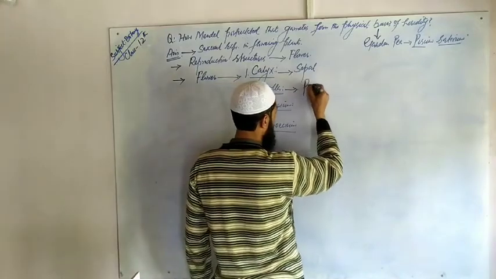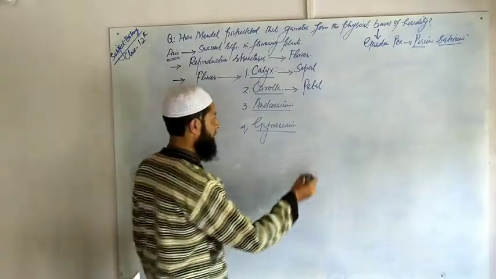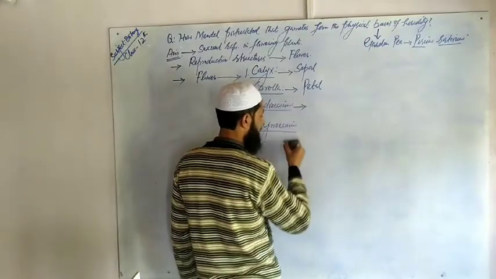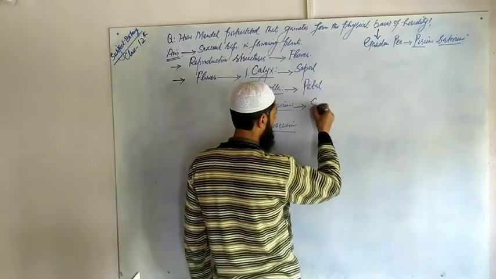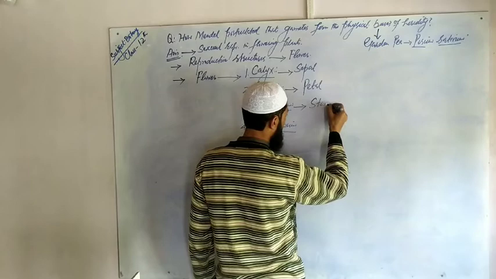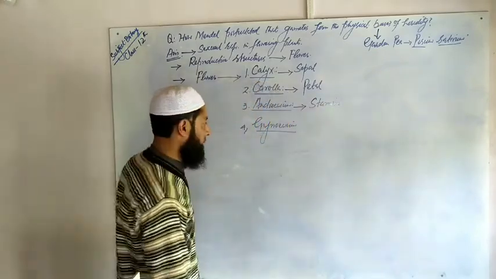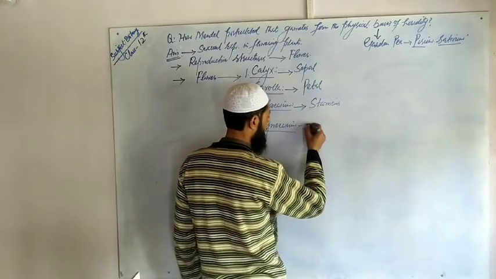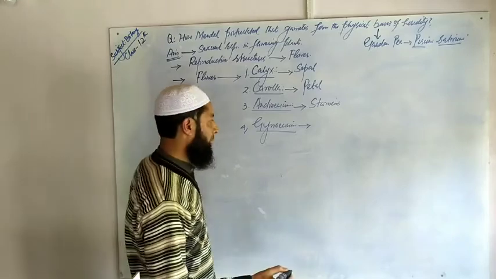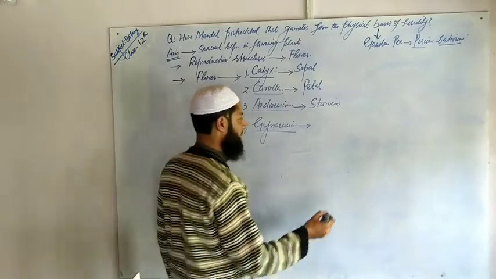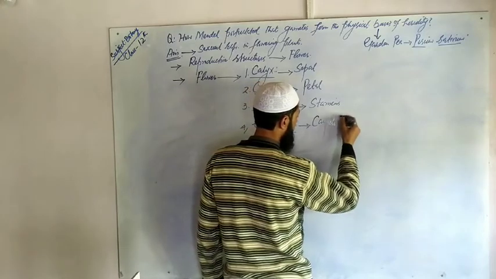Each structure is called a petal. The third one is the male reproductive part of a flower, made up of male reproductive organs in the form of stamens. And the fourth one is gynoecium. It is the female reproductive part of a flower, and it is made up of female reproductive organs in the form of carpels or pistils.